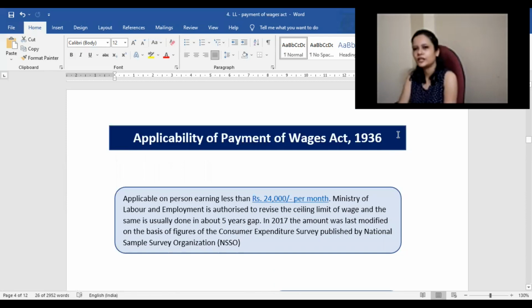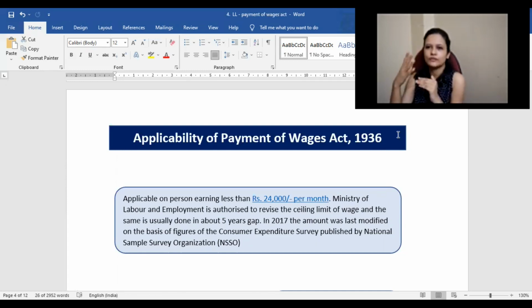Applicability of Payment of Wages Act 1936. Now, when we talk about wages, obviously wages will also vary. What was the standard wage in the year 2001 has now increased. Why? Because obviously the expenses and all that have also increased.